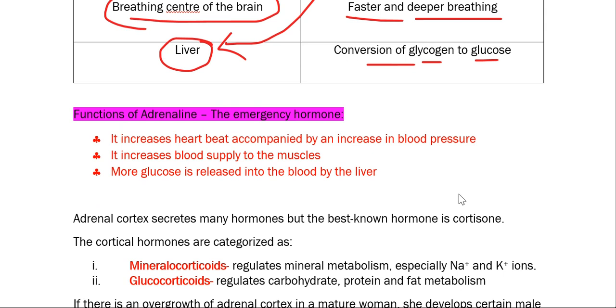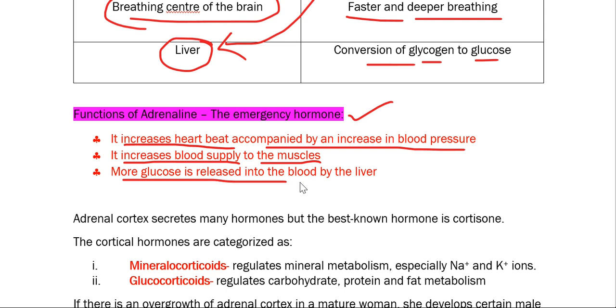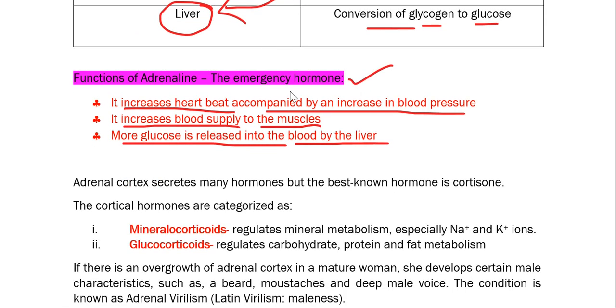Now this adrenaline we call the emergency hormone because it is mainly released during the time of emergency, and it increases heartbeat accompanied by an increase in blood pressure. It increases blood supply to the muscles, and more glucose is released into the blood by the liver. So these important functions are mainly controlled by the adrenaline hormone, and this happens during emergency time, and thus we call it the emergency hormone. So this is about the adrenal medulla part.